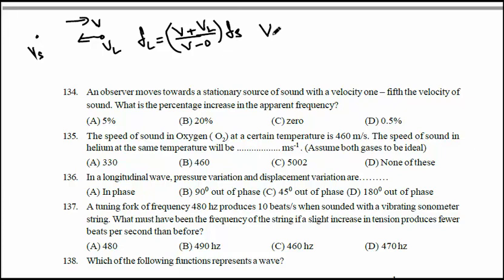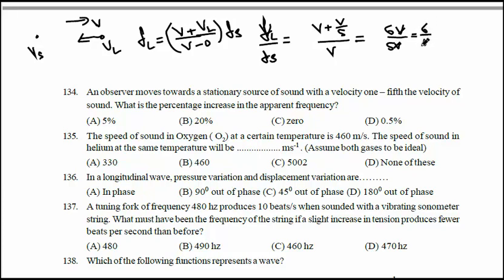So if you take the ratio FL by Fs, it equals V plus VL, where VL is V by 5, 1/5 of the speed of sound, divided by whole V. Now take the LCM, it will be 6V by 5V, V cancels, and the ratio will be 6 by 5.